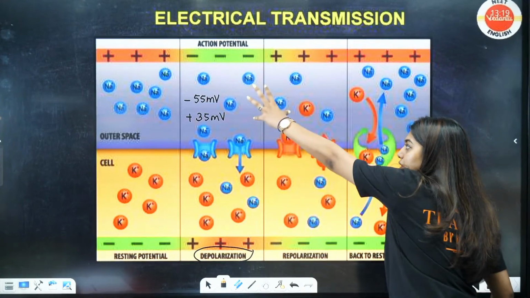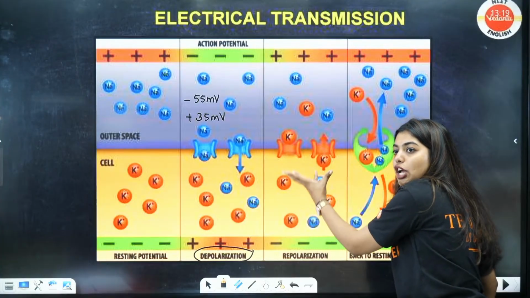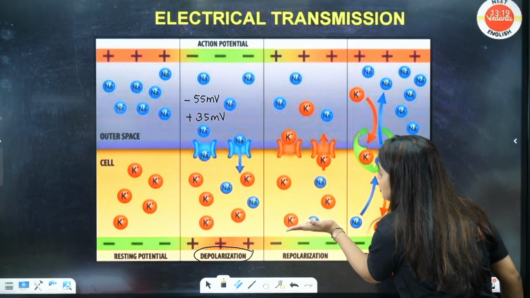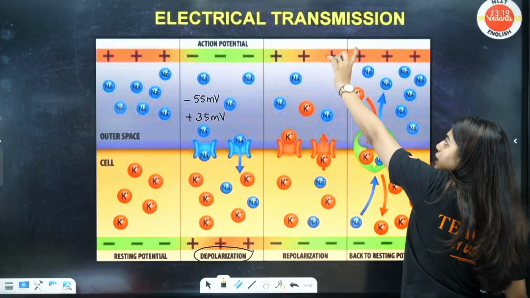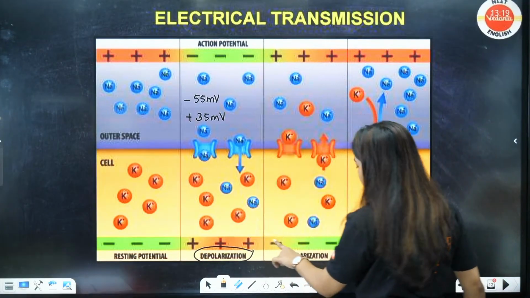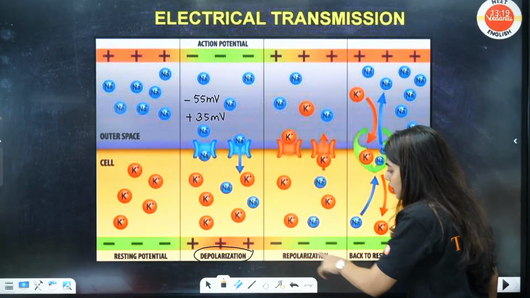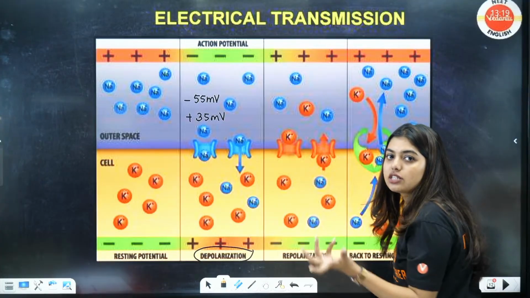Now, after some time when the sodium channels closed, the potassium channels opened. This will let the potassium move to that side. Obviously here it is going to become positive, and here it is going to become negative, because here only proteins will be left, right?